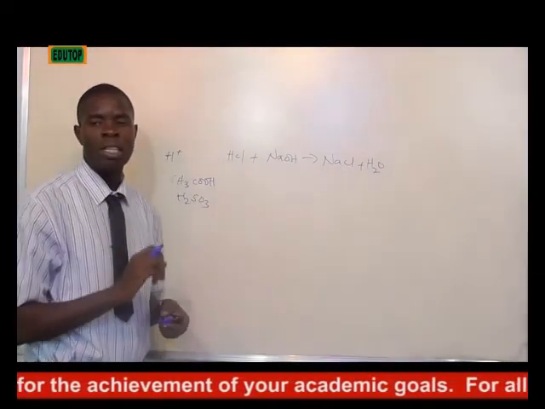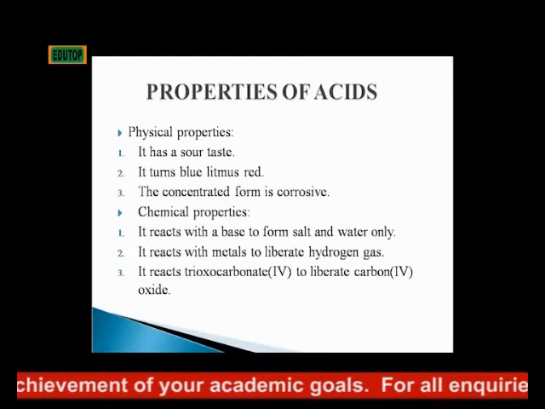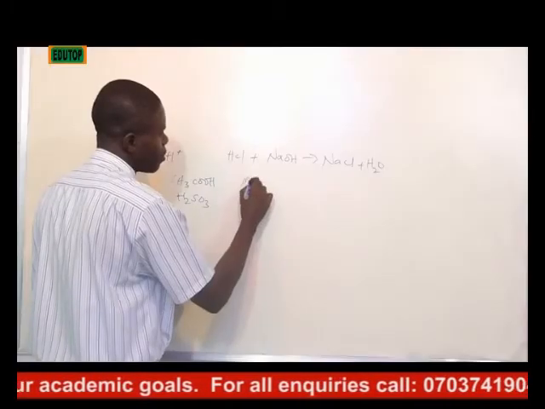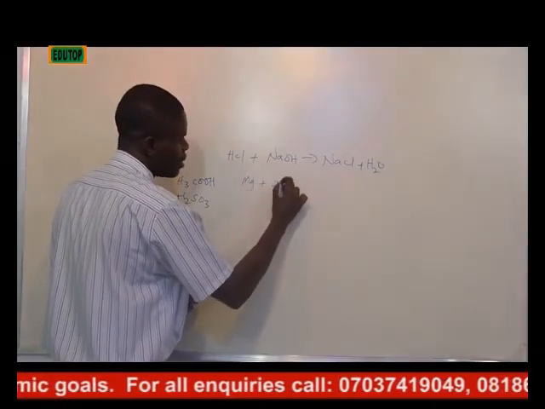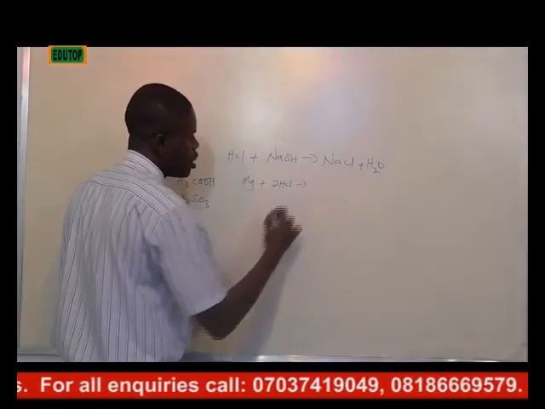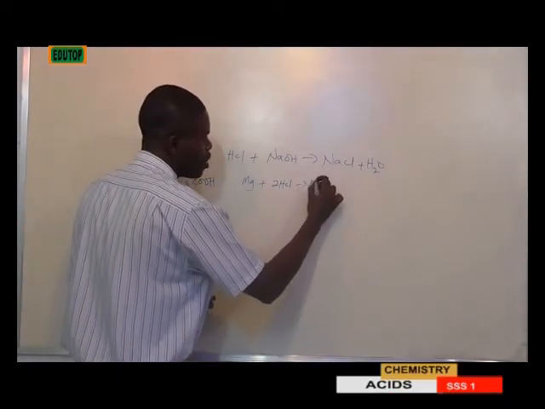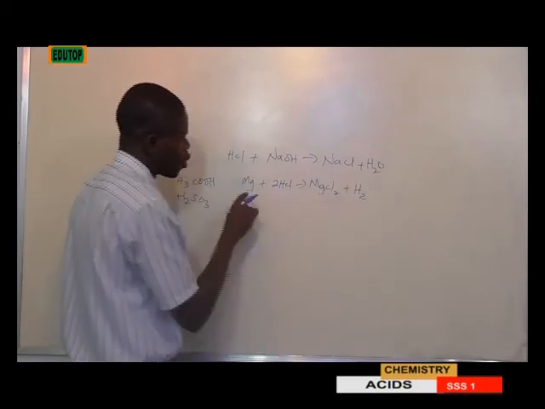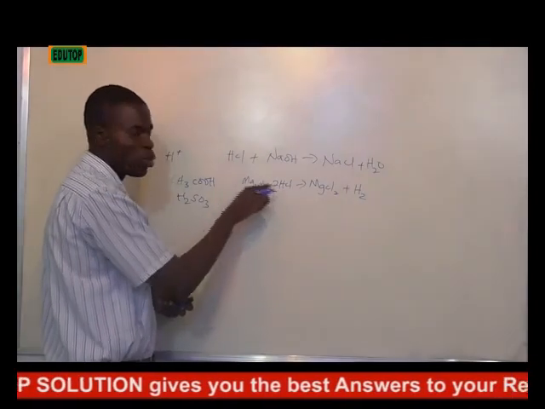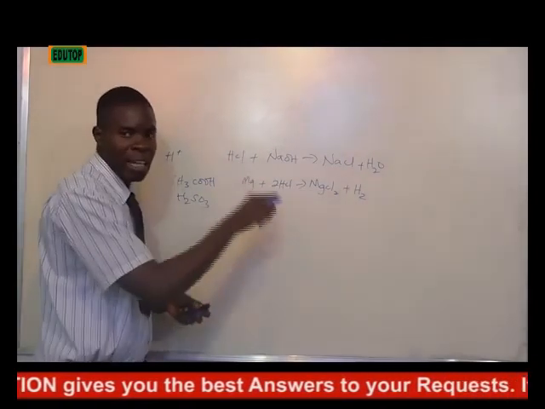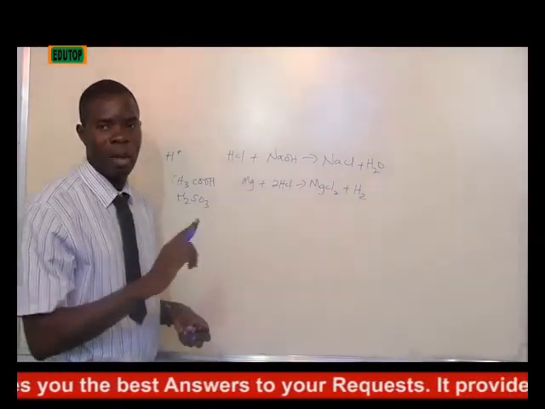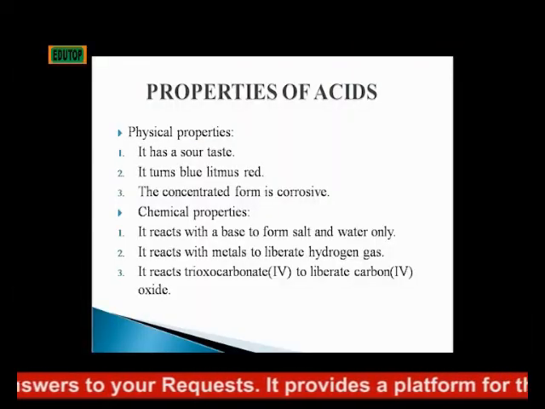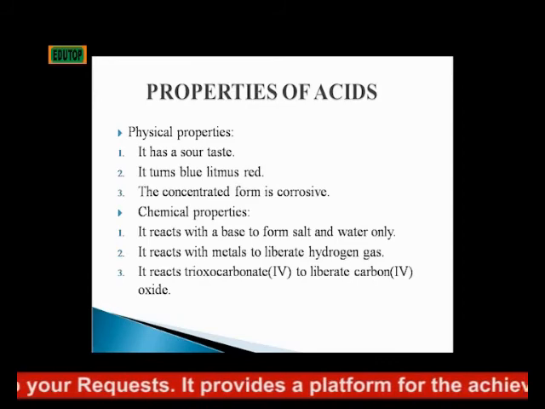Then the second one, it reacts with metals to liberate hydrogen gas. Pick any metal, let's say magnesium, plus acid HCl to give you magnesium chloride plus hydrogen gas. So acid reacts with metals to liberate hydrogen gas. That is the second property. Then the third property, it reacts with trioxocarbonate 4 to liberate carbon 4 oxide.